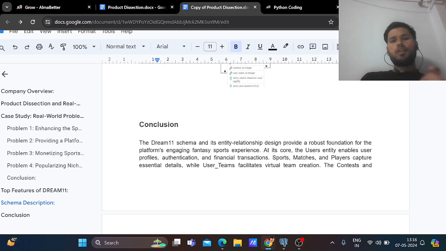In conclusion, Dream11 is basically a business-minded fantasy sports platform, built for sports enthusiasts and people who love to watch sports as well as utilize their sports skill and knowledge by creating virtual teams and getting rewards. So this is also a medium of earning. Dream11 gives you an opportunity as a medium of earning something big in your life. But I'm requesting the viewers to play sensibly on Dream11.